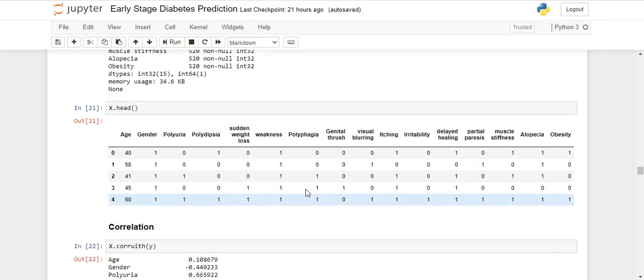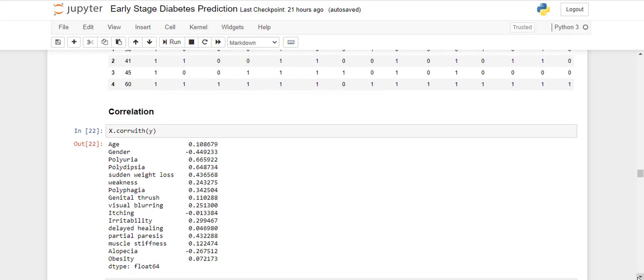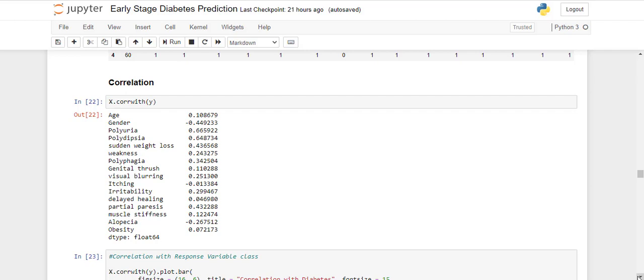Next, yes, so this is the data after transformation, all our features, and these are all converted into 0, 1 format. Next step, we can see how the features are correlated with our target variable. Using Pearson correlation, which is the default correlation in pandas, the most correlated feature is polyuria, 0.665922.